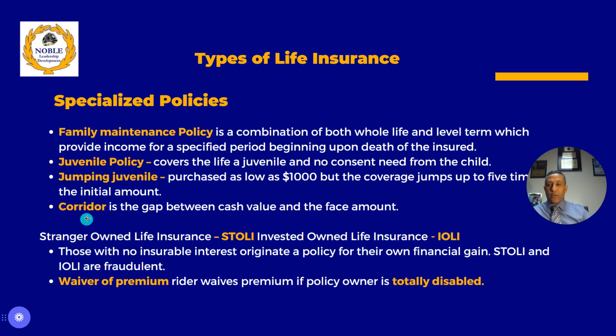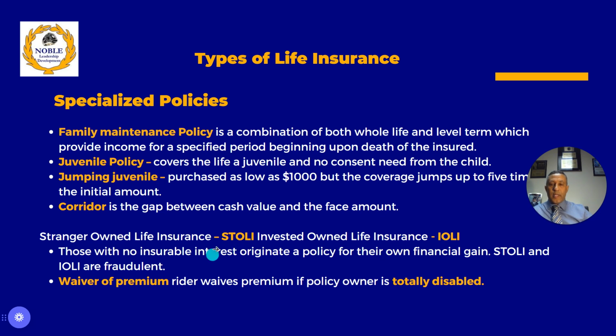Corridor is the gap between the cash value and the face amount. If a whole life has 100,000 in cash value and 500,000 in death benefit, the gap between 100,000 and 500,000 is the corridor, right?